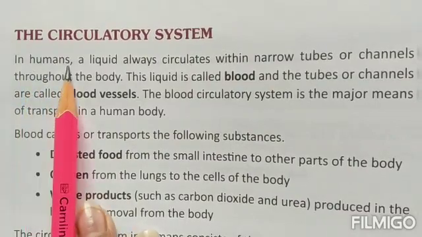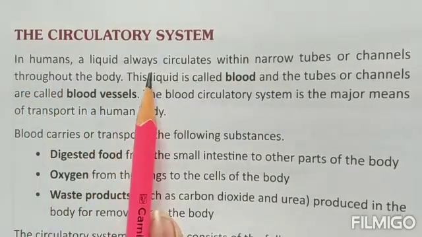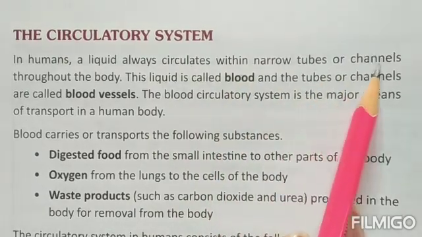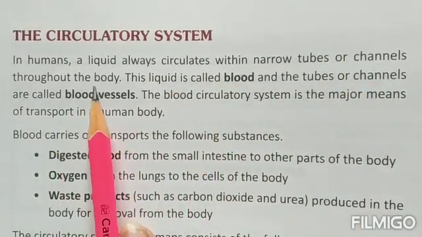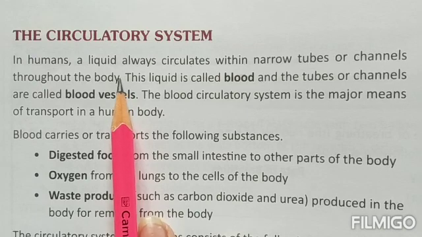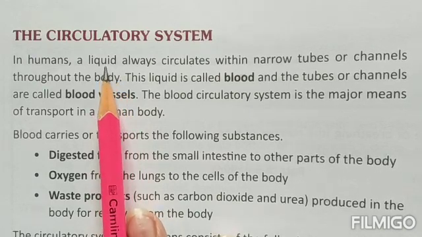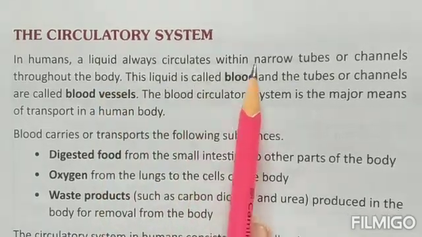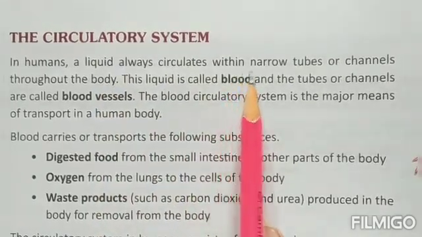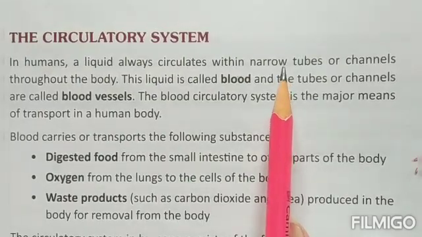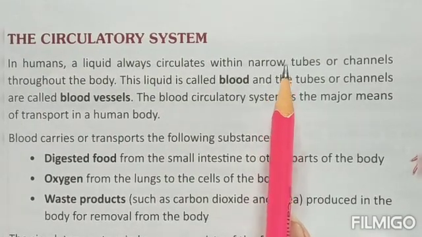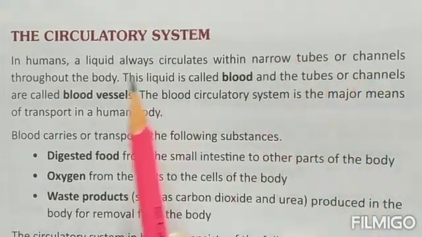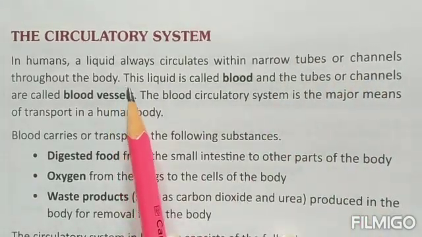In humans, that is we all, a liquid always circulates within narrow tubes or channels throughout the body. Like we all are human beings, children, and in all of our bodies there is a liquid that keeps on moving all the time through the narrow tubes. Narrow means they are thin, tubes or channels that are running throughout our body.